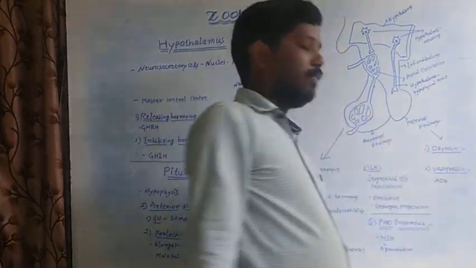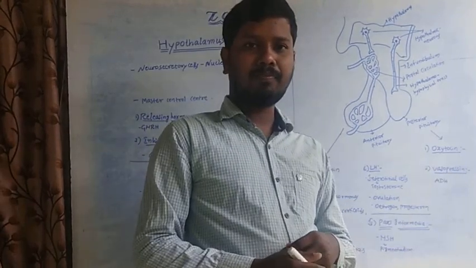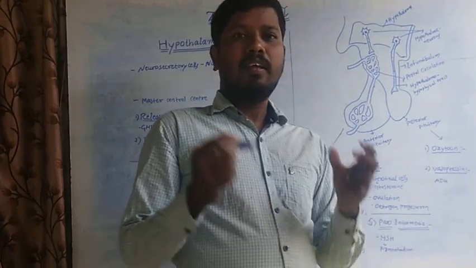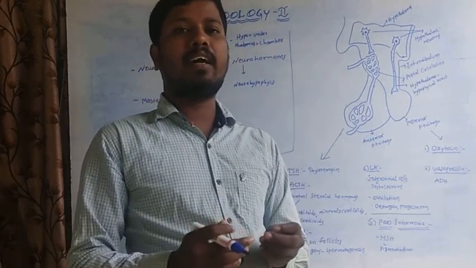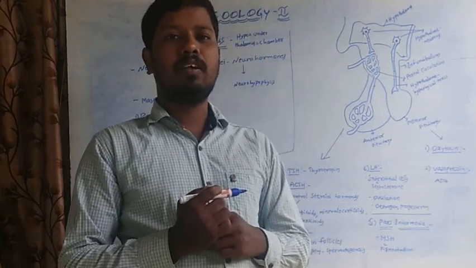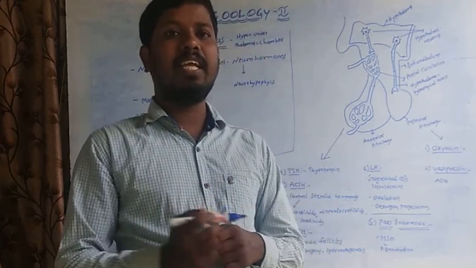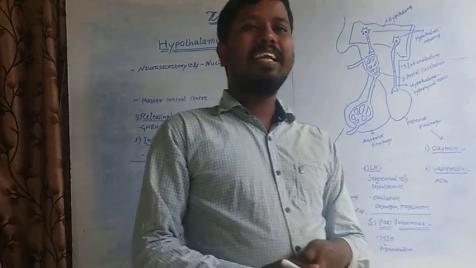Second one, vasopressin. So vasopressin hormone is involved in the reabsorption of water and electrolytes from the distal convoluted tubule and collecting duct of the nephrons. So it acts on kidney functions.